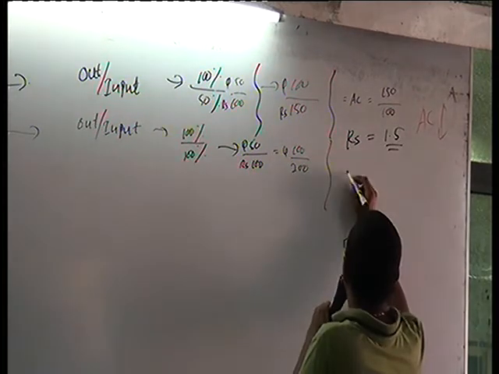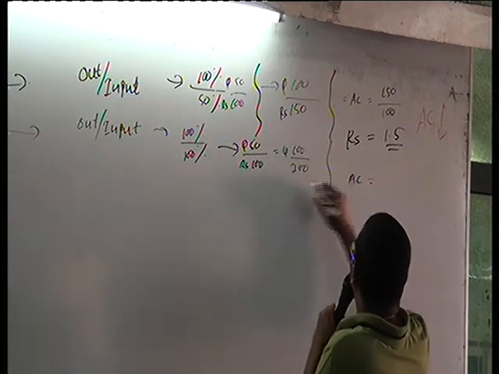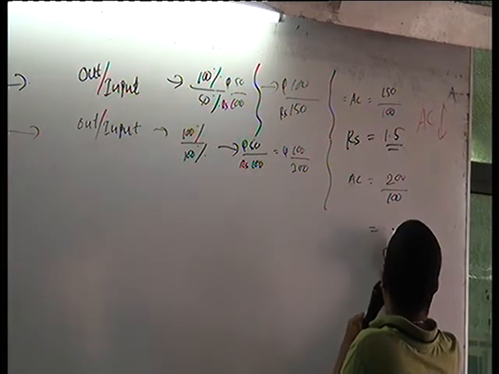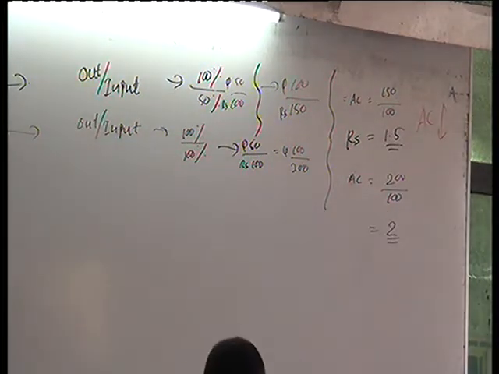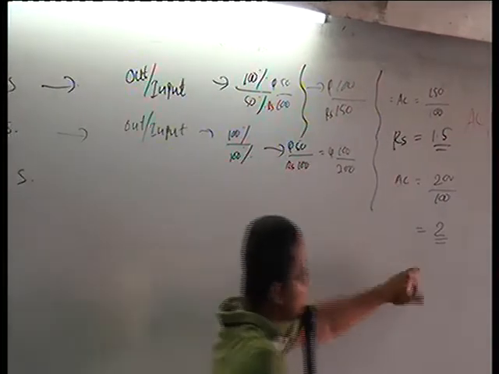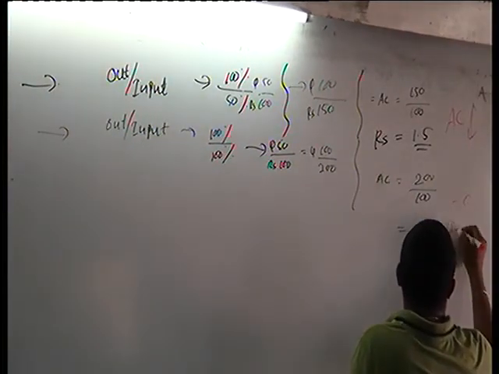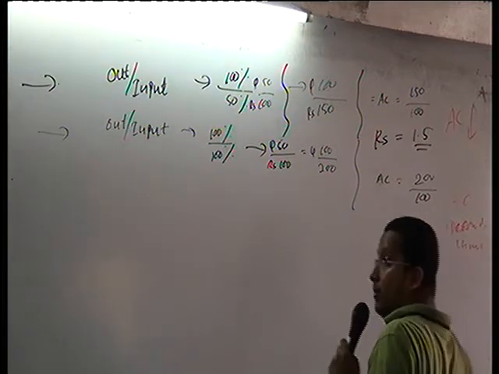Then again calculate the average cost. Your cost is 200, your output is 100. What happens? Your average cost is 2 rupees. Earlier, average cost was 2 rupees. Average cost again 2 rupees. AC doesn't change, it remains constant.